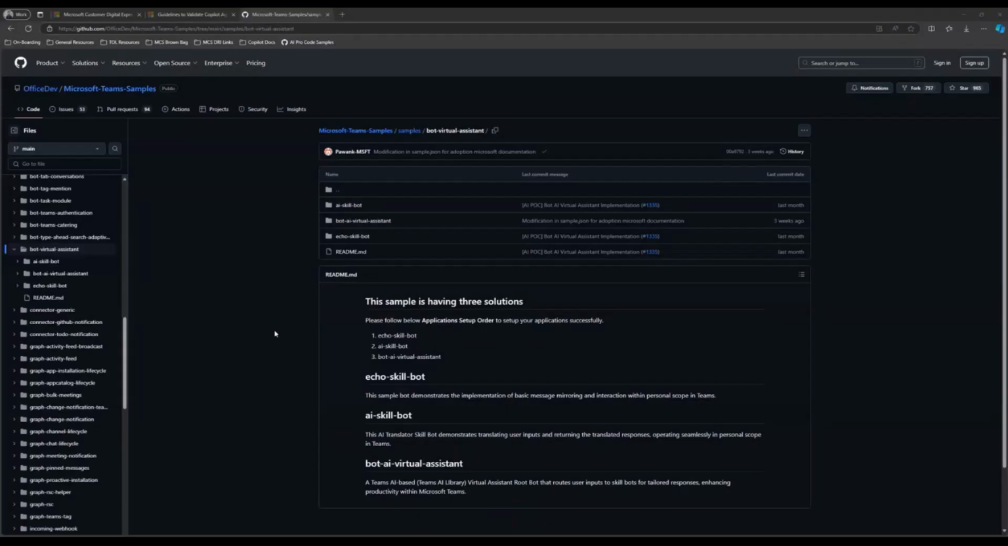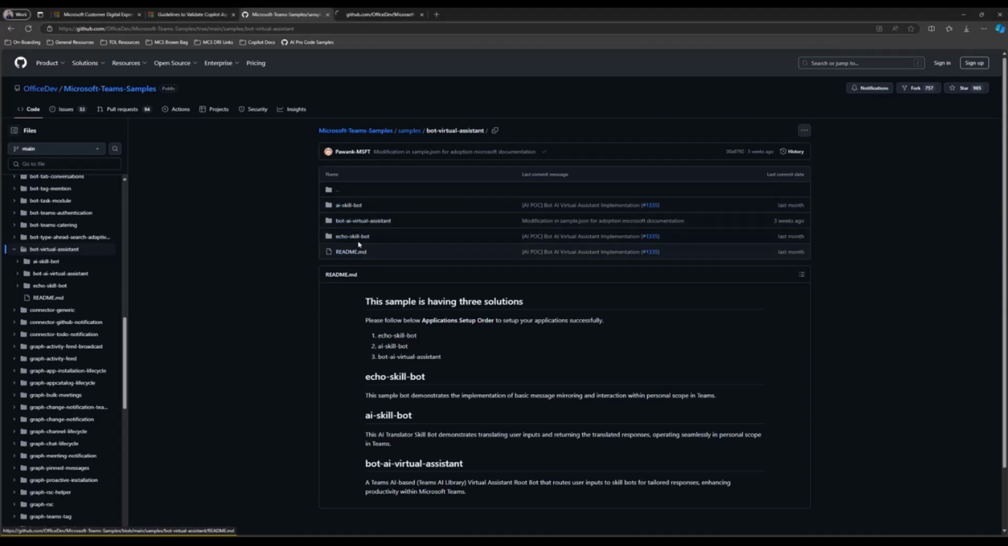This went through a few naming iterations. In Microsoft, we love changing names for everything and anything. So this went through a few iterations of itself. And this has three components in it. The first one is the AI skill bot. The AI skill bot is the translator bot. The echo skill bot, again, is the echo bot. And the bot virtual assistant is the root bot.